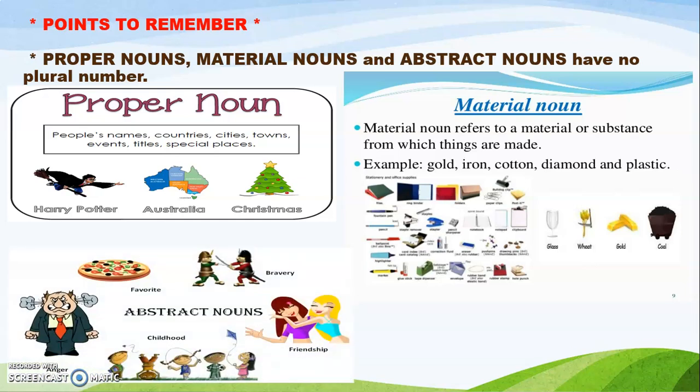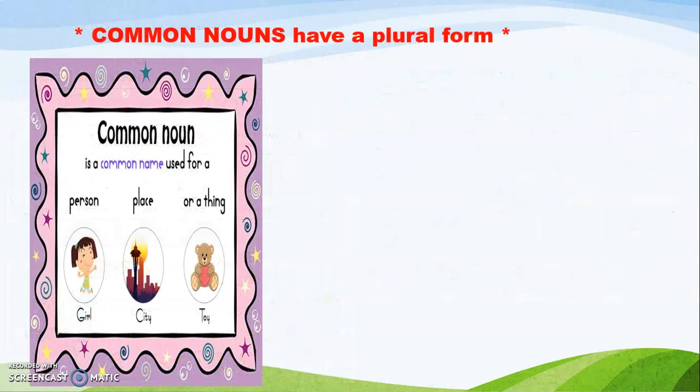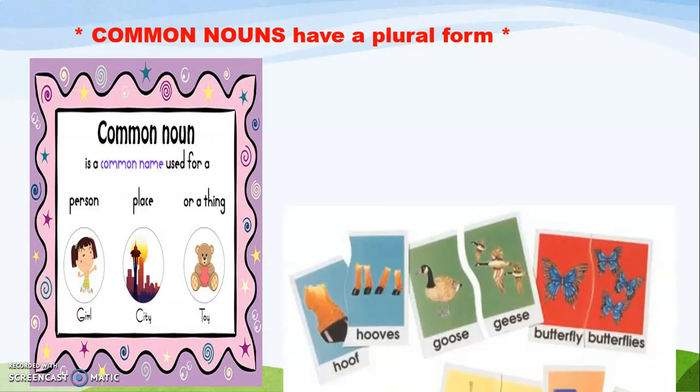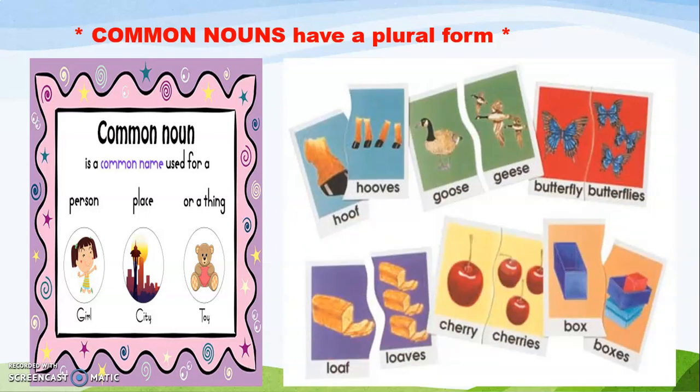And abstract noun means those feelings which you cannot see but you can feel. Your anger, your bravery, your favorite thing, your friendship, your childhood, all these are abstract. So proper noun, material nouns and abstract nouns, these nouns, they have no plural number. That means they will always be in a singular form, one. Okay, so they have no plural numbers. Whereas common nouns, common noun means name of person, place, animal, which are common to everyone. These common nouns have plural form.